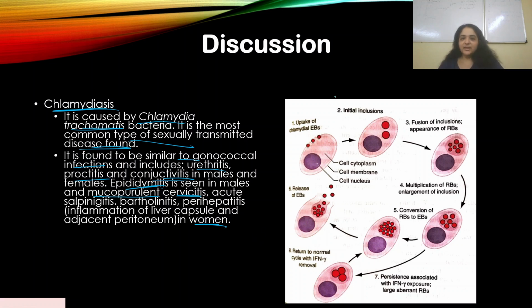Now, this over here is a diagram of the life cycle of the bacteria. I've just put that for your information. So what happens is this, for example, this is a cell, and this is the uptake of the chlamydial EBs. EB is actually elementary body. It's called elementary body, and they go inside the cell, and they turn into reticulate bodies. You see how they are now replicating inside, in the form of RBs, reticulate bodies.